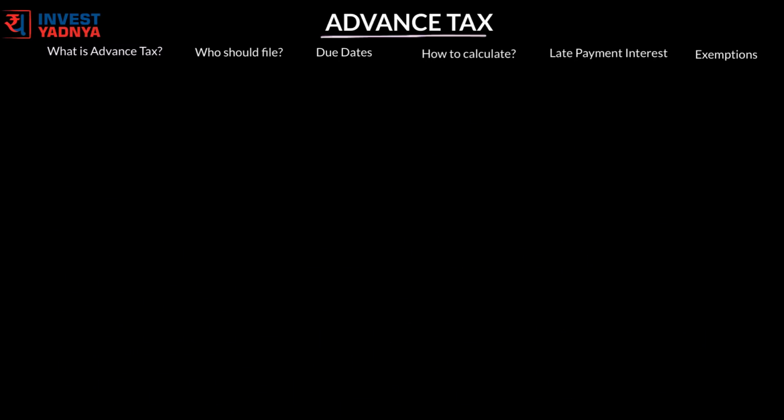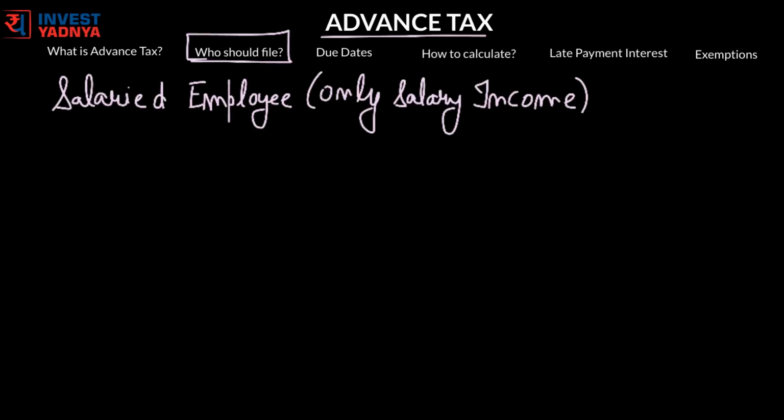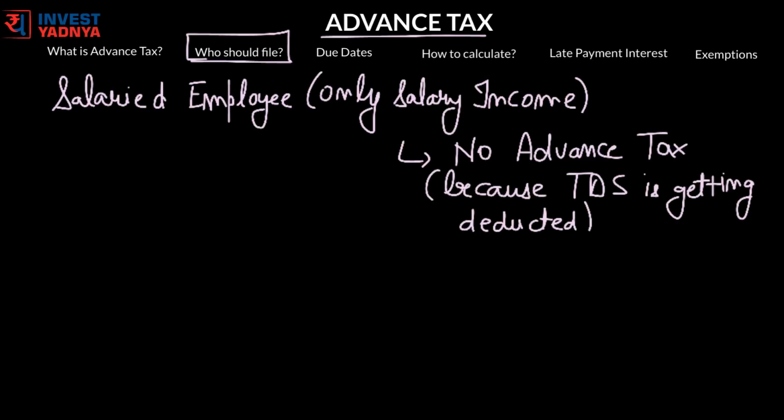Now we will discuss who should file it. If you are a salaried employee and only have a salary income, you need not pay advance tax as your employer must be deducting TDS, that is tax deducted at source. However, advance tax is applicable when an individual has a source of income other than his salary.